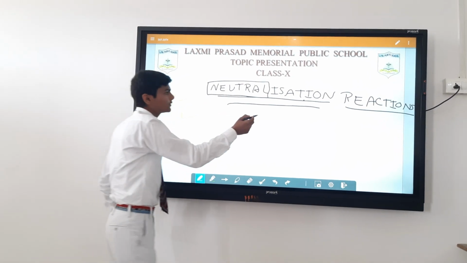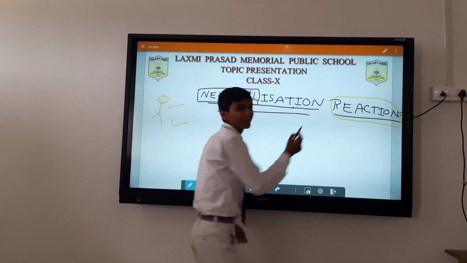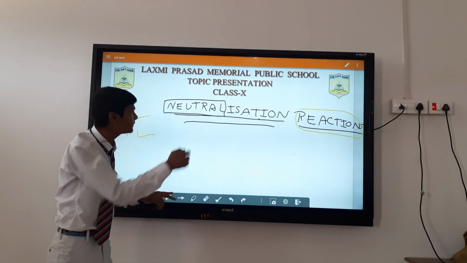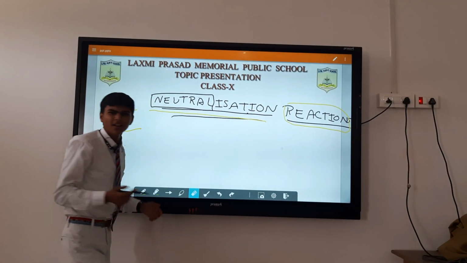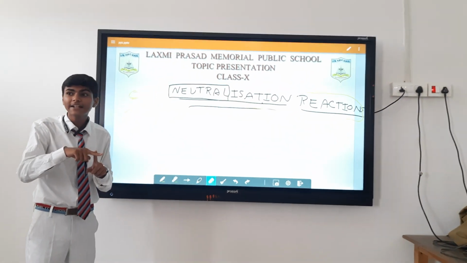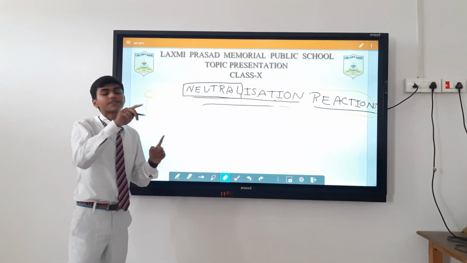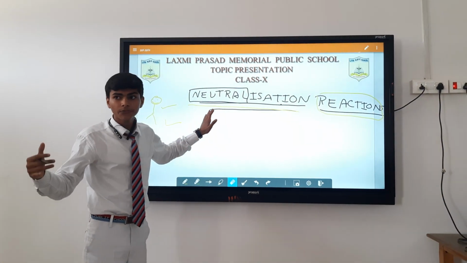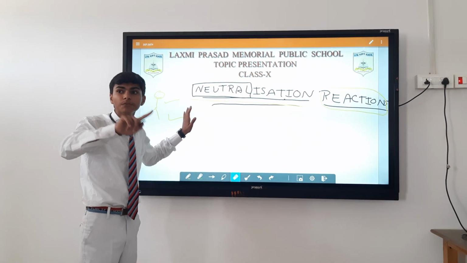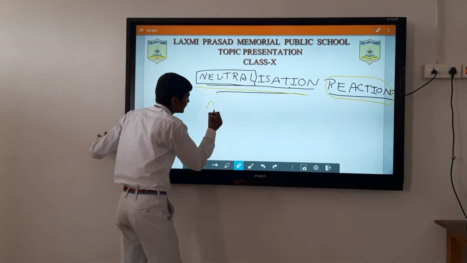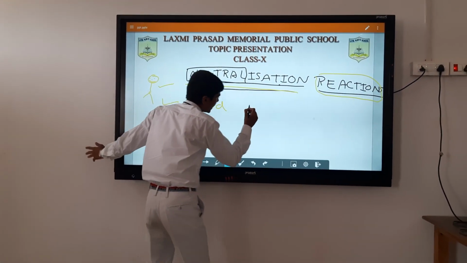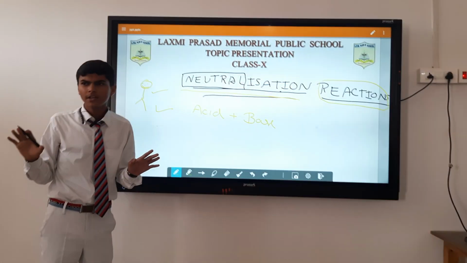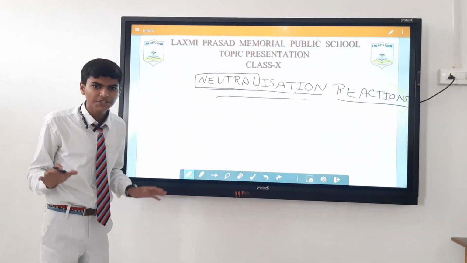In chemistry, when we infer what neutralization reactions are, first of all, reaction is coming here. A reaction means two compounds are combining with each other, and then it forms a neutralization reaction. So we basically infer from this that acid and base will react with each other. This is clear: acid and base will react with each other.